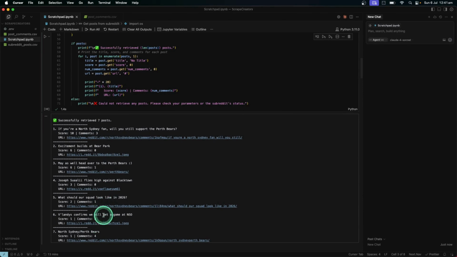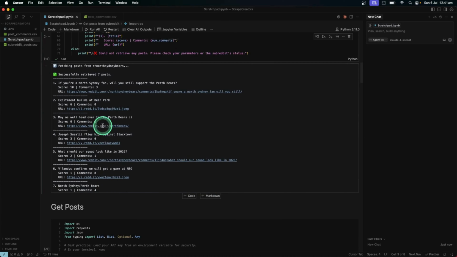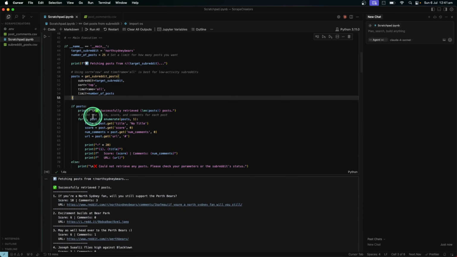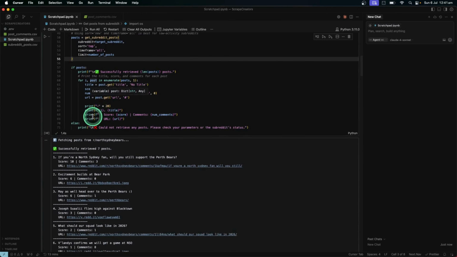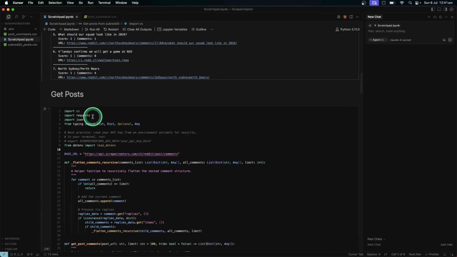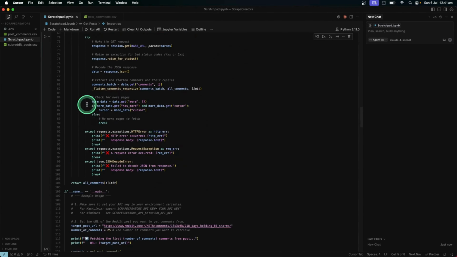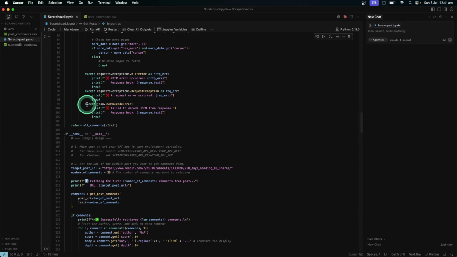That's only got 7 posts, so you can see here it's got all 7 posts on the first call. If it's a big subreddit, I believe you can add an after parameter to this type of call, and it'll paginate through the posts. And then here you can see it's the get posts endpoint that we're calling here as well, and this will get all the posts from a particular subreddit.